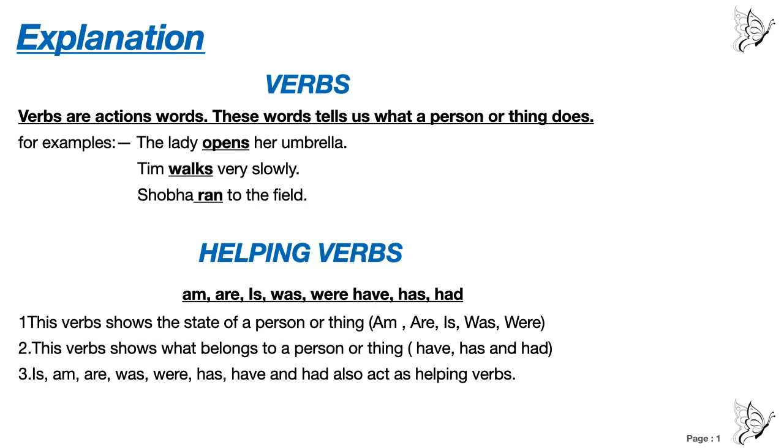What are verbs? Verbs are action words. These words tell us what a person or thing does. For example, the lady opens her umbrella. Tim walks very slowly. Shobha ran to the field. Now, in these three examples, you'll be able to see the words in bold: opens, walks, and ran. Now, these are the action words.